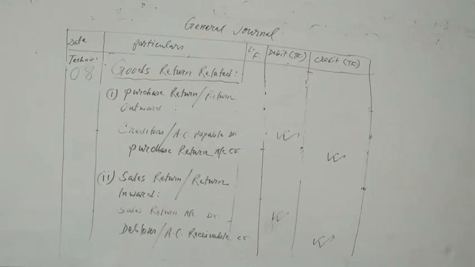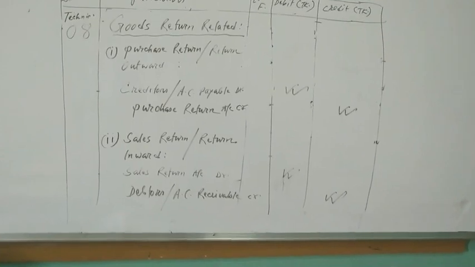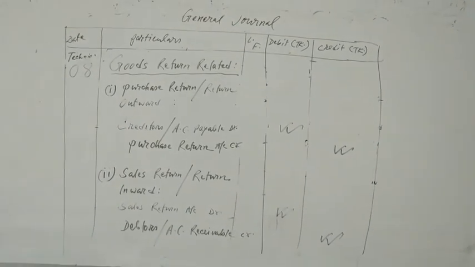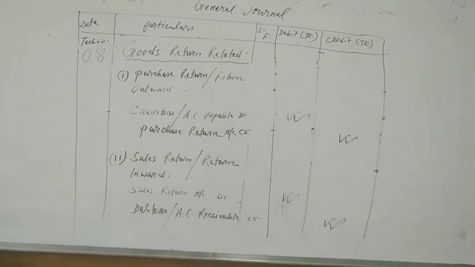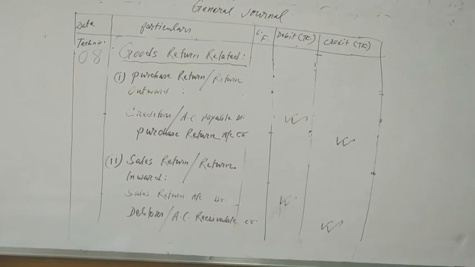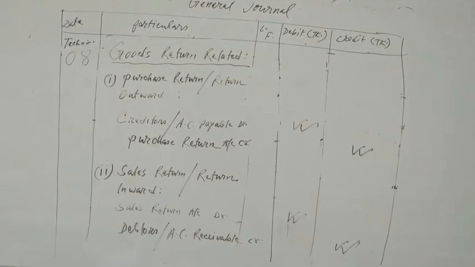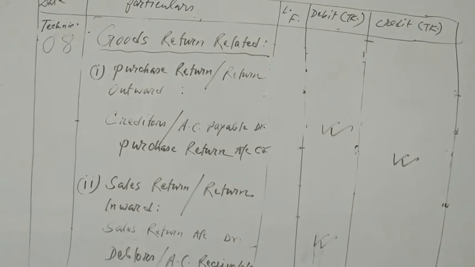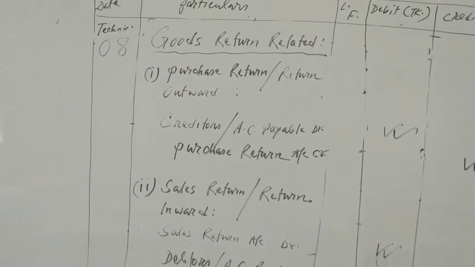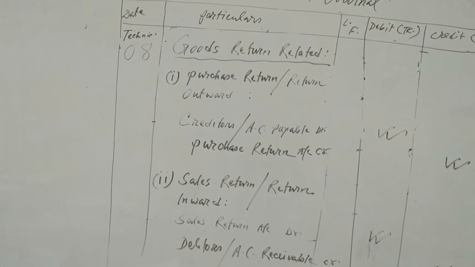Again, goods return can be of two types. One is purchase return or return outward, and another is sales return or return inward. First one, purchase return or return outward. You know, purchase is an expense, it is debit.